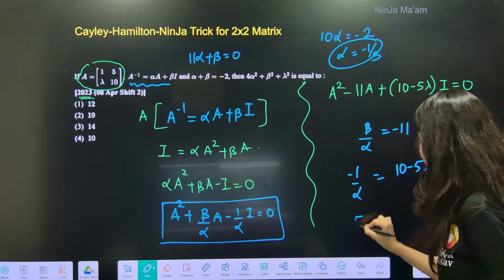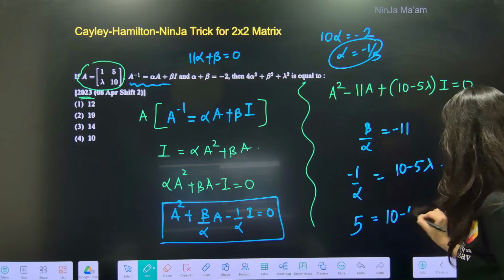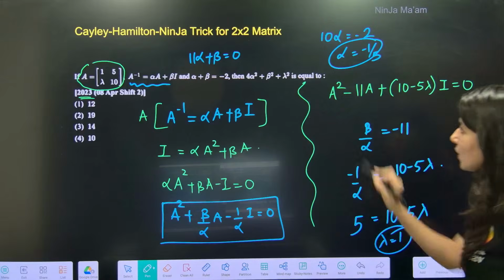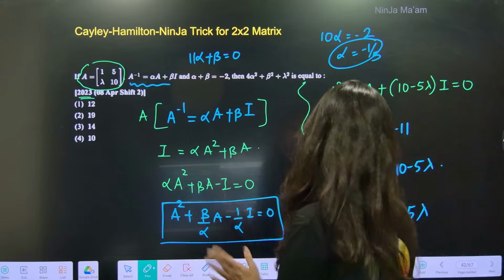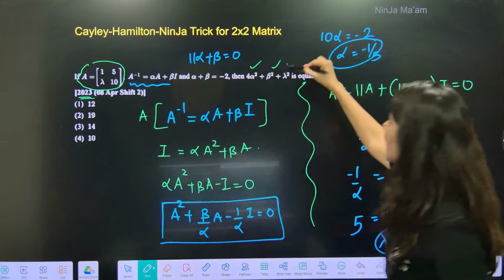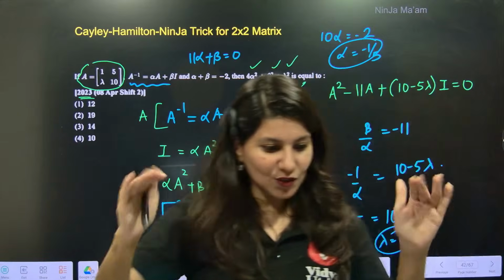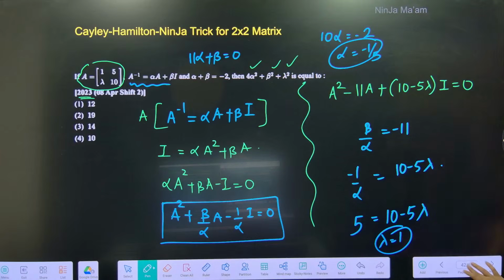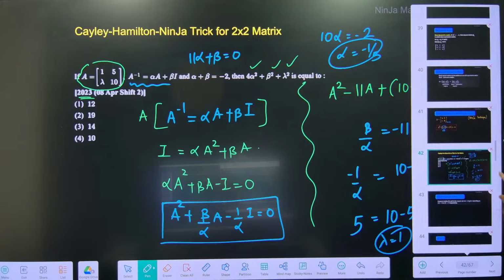So this is going to be 5 is equal to 10 minus 5 lambda, so lambda is just 1. What are they asking? Whatever, but we can calculate, 4 alpha square plus beta square. I think alpha, beta, lambda, everything is sorted, so you can calculate it. Give me a big thumbs up, everybody.